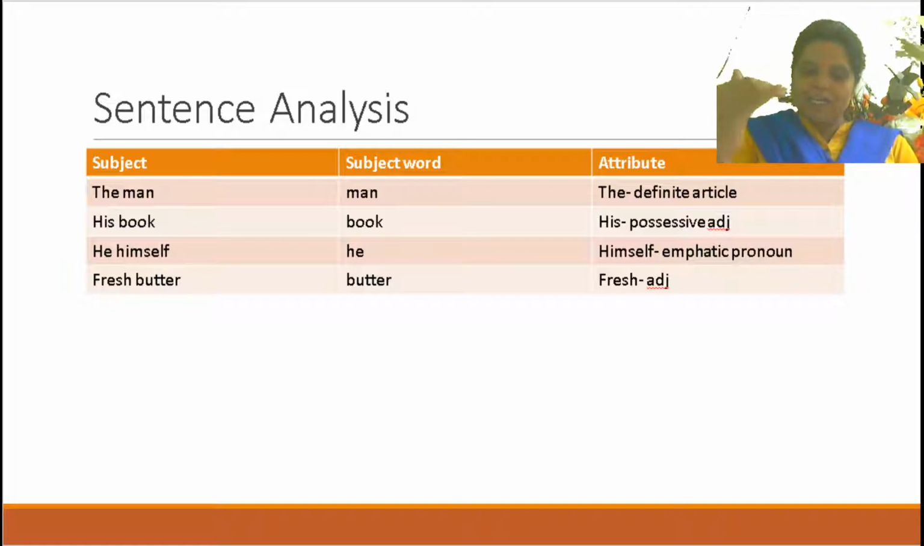He himself said this. So in that, which will be the subject word? He. But the complete subject is he himself. I have already taught you in class 7. Himself is a pronoun, which kind of pronoun? Emphatic. He himself said this. He himself said it, so the complete subject will be he himself.